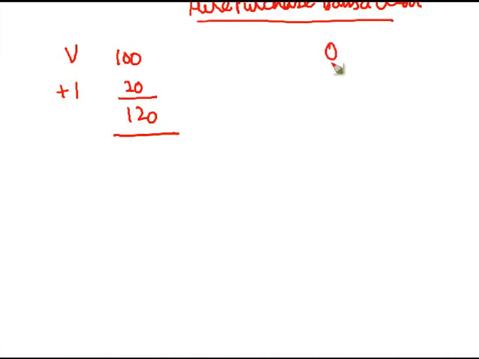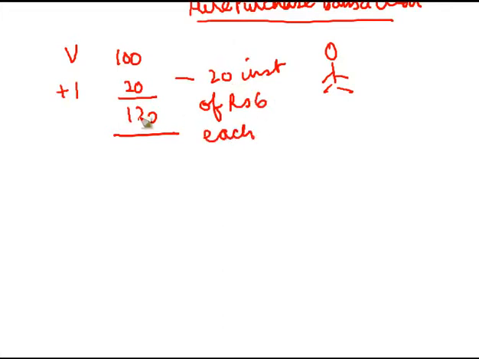Now the moment this buyer buys this, let's say the seller said, you have to pay me 20 installments of rupees 6 each. 20 into 6, 120. Right? So every time this person is making a payment of 6 rupees, he is basically paying rupees 5 towards the principal and 1 towards the interest.